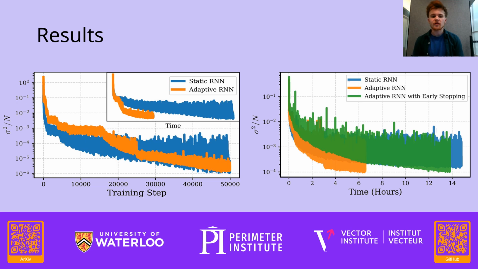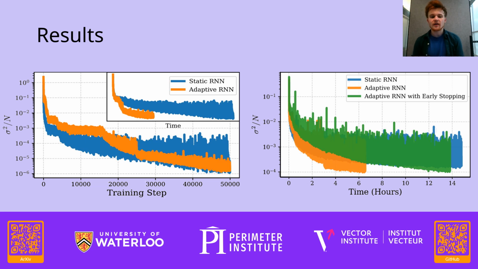Here are the results. On the left-hand side, we can see the results for the one-dimensional transverse field Ising model with nearest neighbor interactions. We can see that the adaptive RNN from halfway through training, in terms of the number of training steps, reaches on average lower variances. Here we're looking at the variance per spin. So an average lower variance as well as less deviation in the variances.